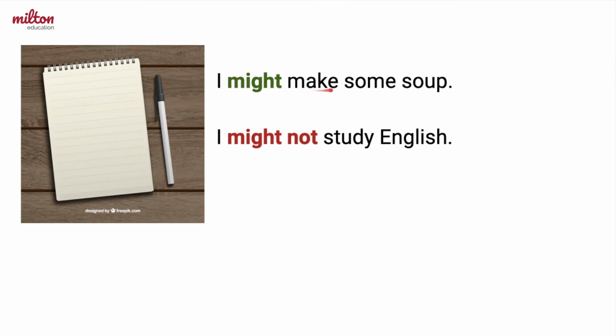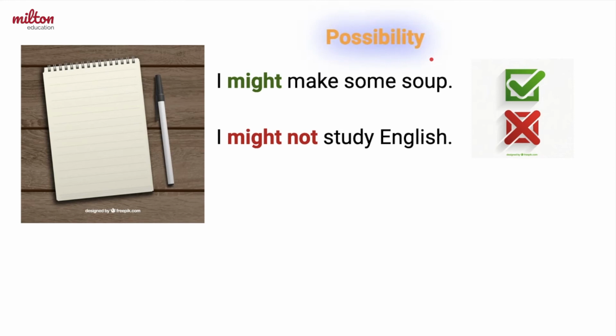I might make some soup. I might not study English. Might is an affirmative word, and might not is negative. We say that might and might not are used to express a possibility. Something is a possibility when you don't know if you're going to do something or not. I might make some soup.